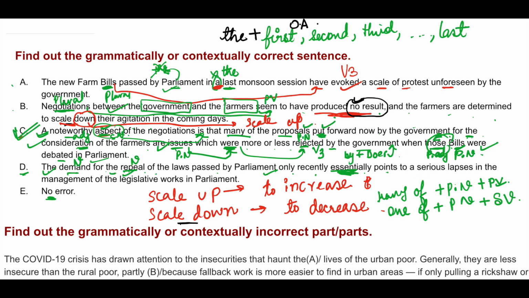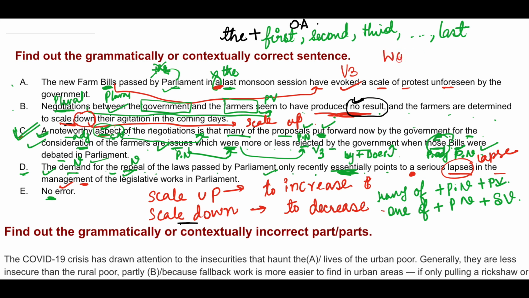Now here you have A, and this article A denotes singular noun and not plural noun, right? But lapses, this is a plural noun, so this is incorrect. Instead of lapses, lapse will be correct. A serious lapse in the management, the plus noun ends in ment, so this is a noun, of the legislative works in Parliament.